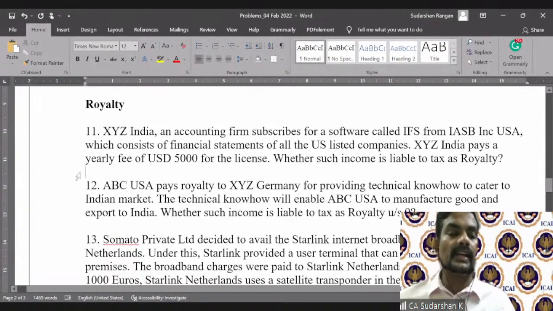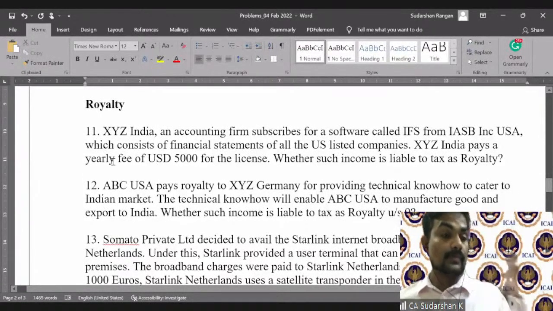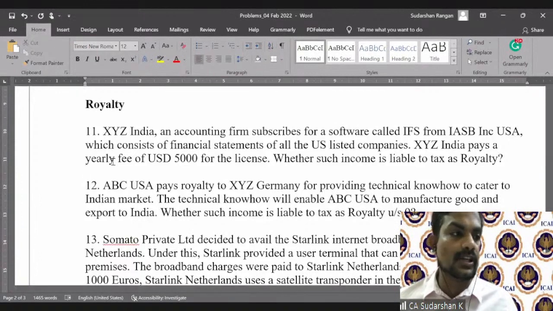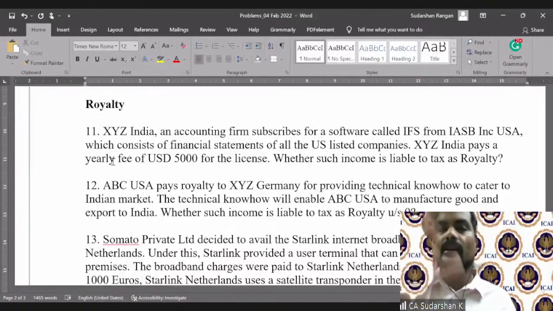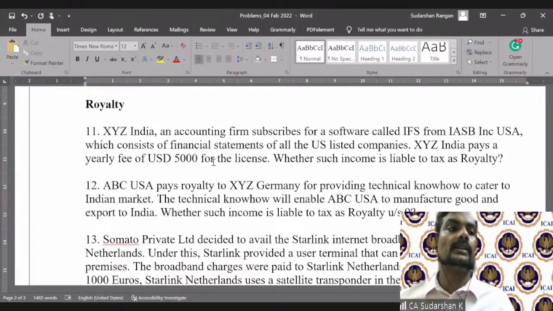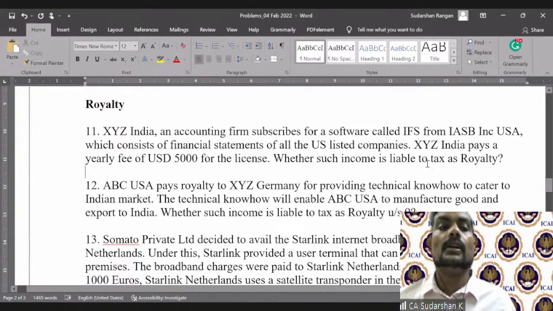So now XYZ India gets a license subscription, just like how you and me pay for an Amazon India Prime subscription or Netflix. Similar to it, but here it's a completely different software. So by getting licensed to it, they can go use the software through cloud or whatever it is. They will look at the financial statements of all US listed companies. Now, whether this income is royalty.